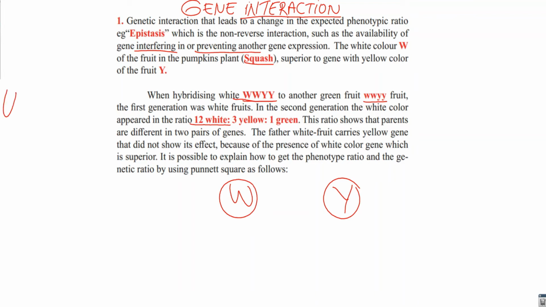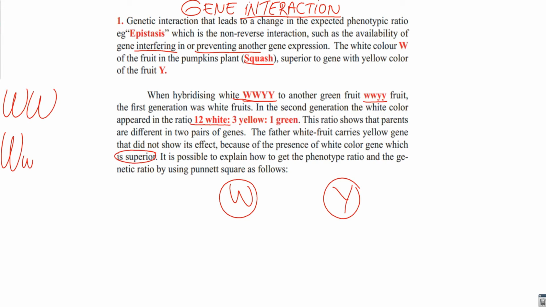If white is dominant, in 1 or 2 copies, it is not important whether yellow is dominant or recessive, it's always white color. The white fruit carries a yellow gene that did not show its effect because of the presence of the white color gene, which is superior. So if white is dominant, the color of the fruit is always white.